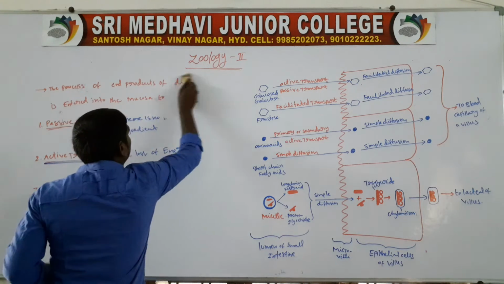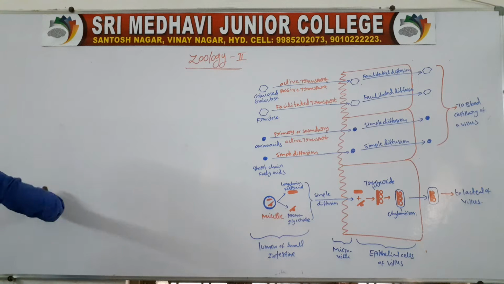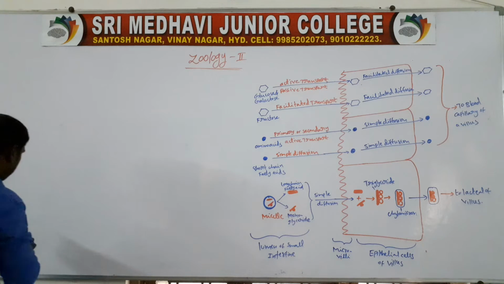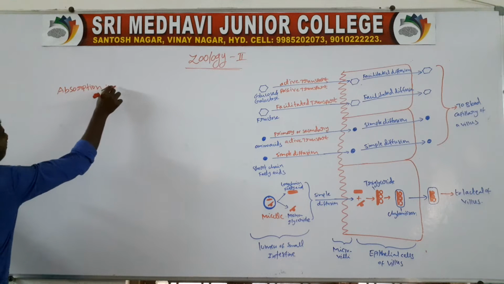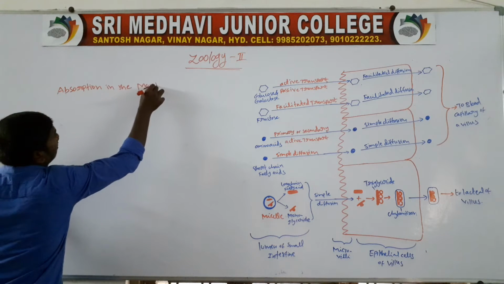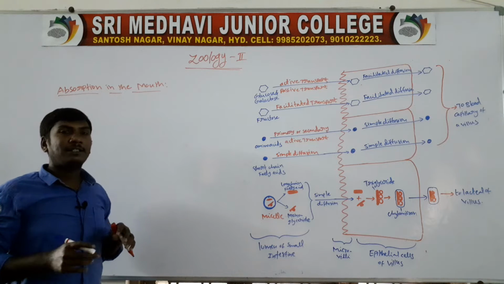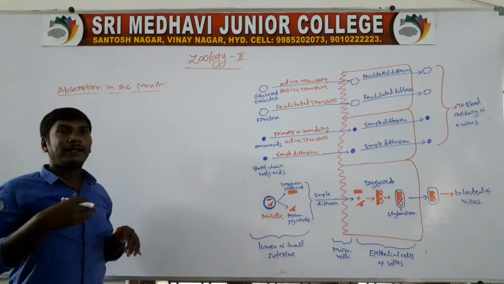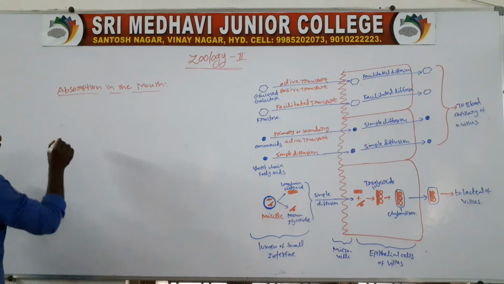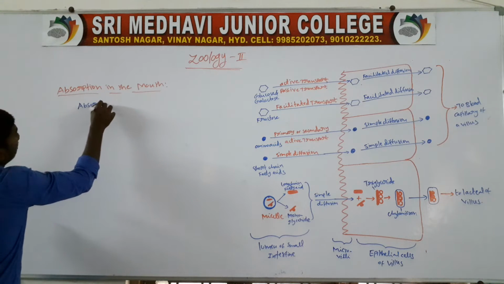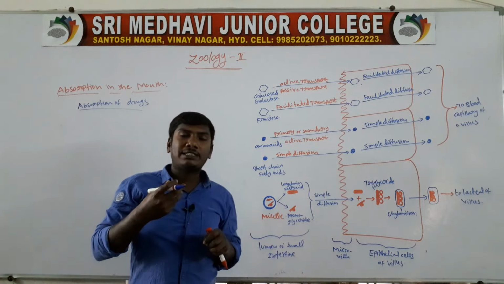Absorption in the mouth. Below the tongue, beneath the mucosal membrane, there are blood capillaries.